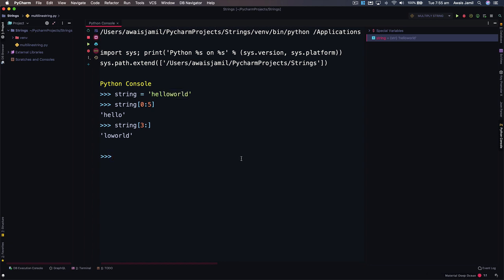So as you can see, this time the actual index didn't start from 0. We can use negative integers while getting a range from a string. So let's do that. String, open and close square bracket. I'm going to try grabbing the last 5 characters. So I'm going to start by -5, and I'm going to leave that end index empty. Let's press enter and you get to see "world". What if you want to grab everything? We can leave the start empty, and then here we can start from -1. It's going to return hello world.